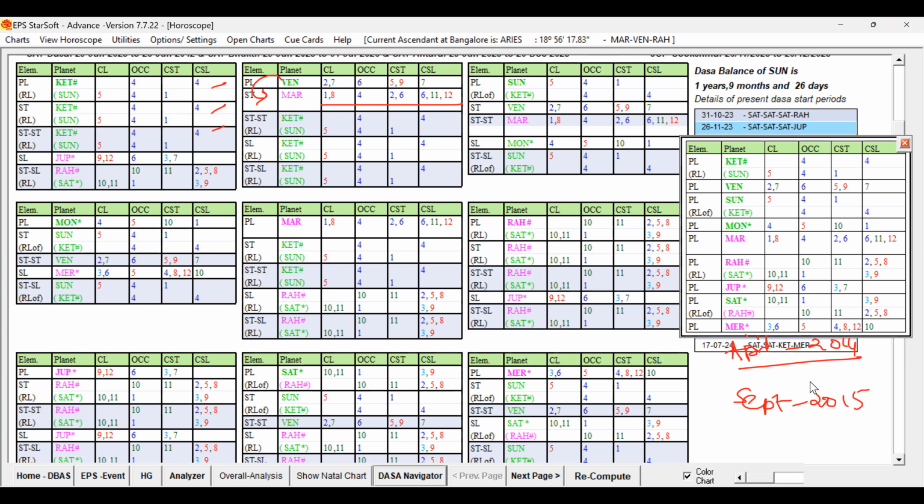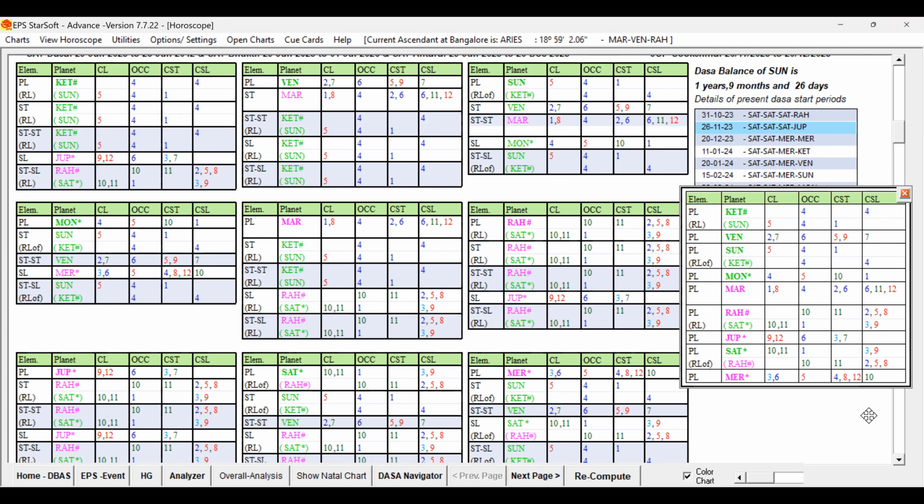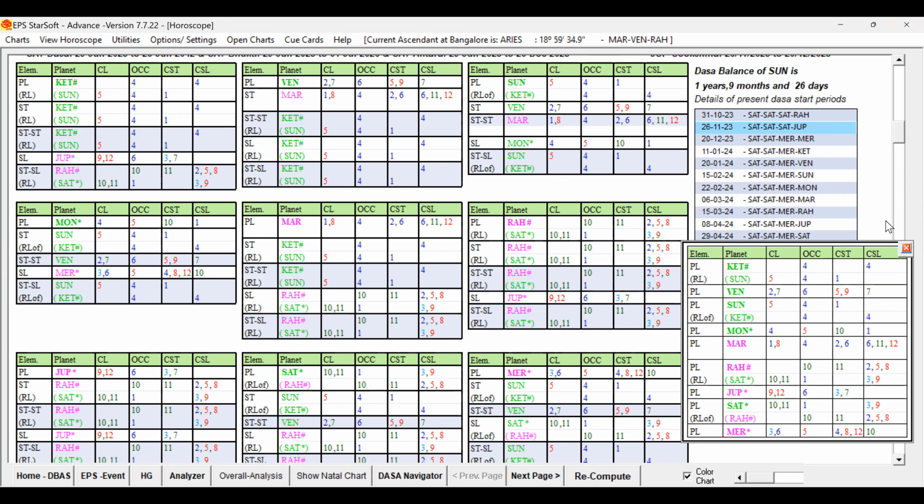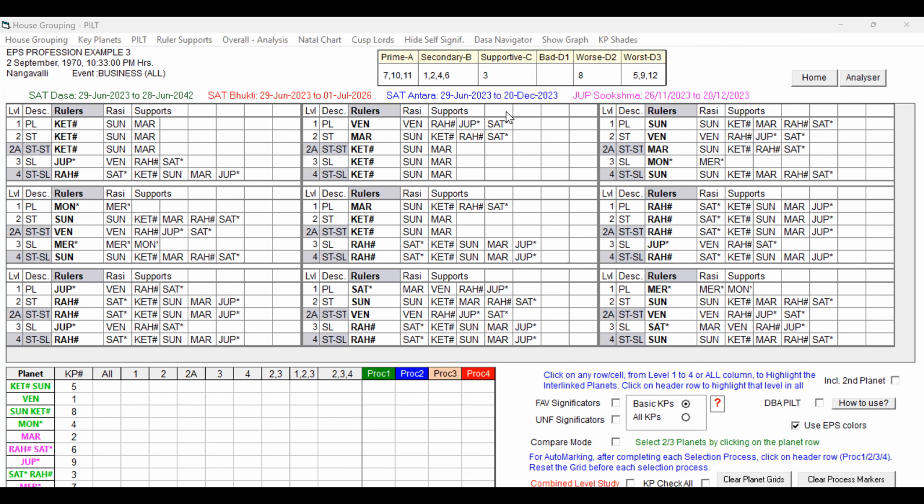With the help of the EPS table we have studied, we can also check the same thing with the PILT table, to see how far the key planets are supportive of the troubles. Let me go to the house grouping table and check the PILT. We are on the PILT page now.